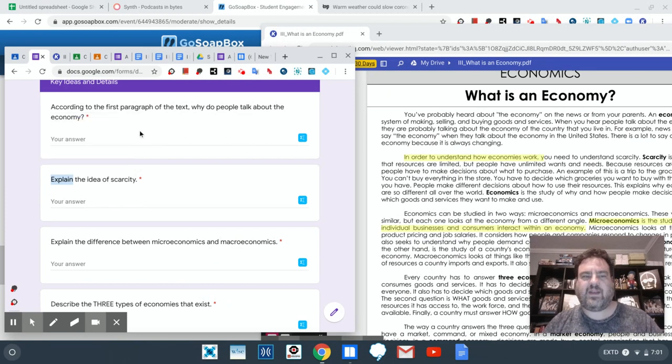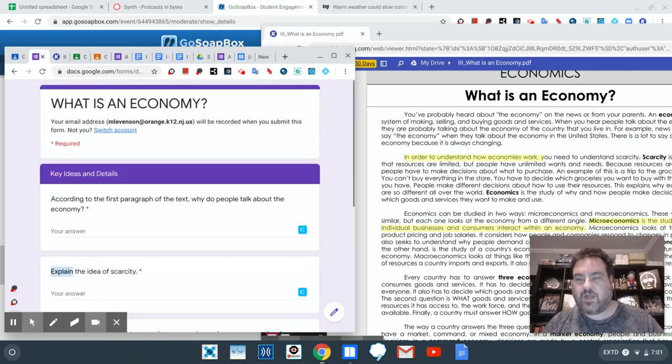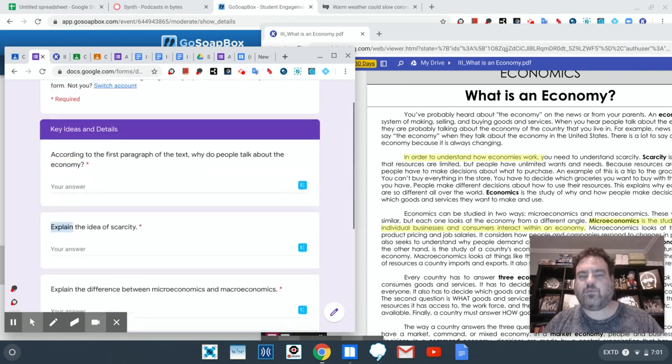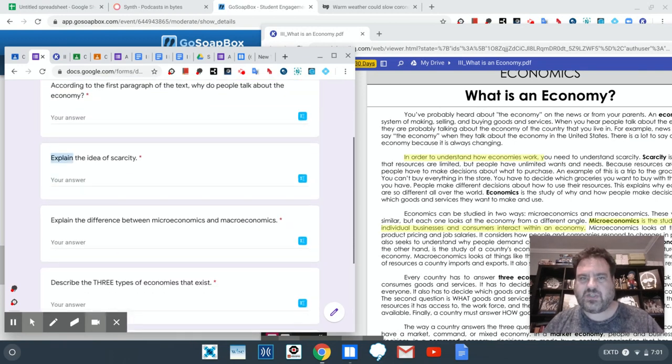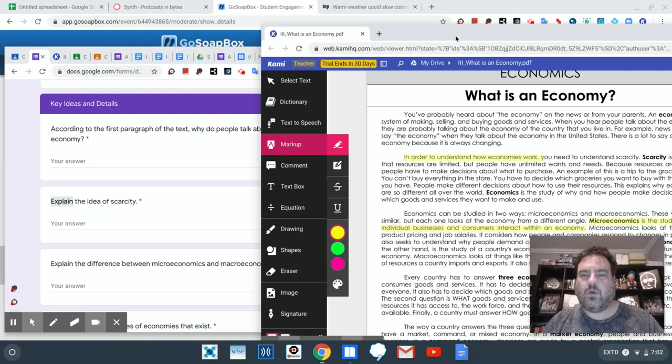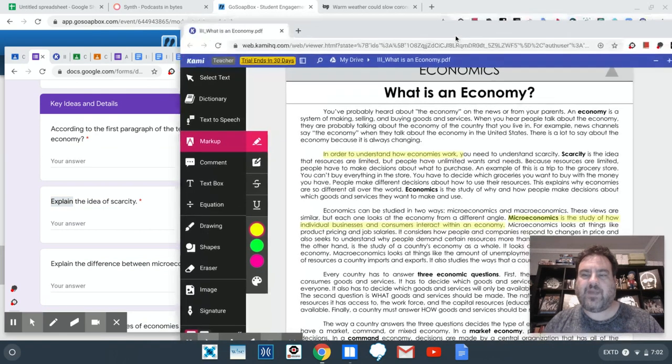Now here's the next thing that you got to do. You got to read through the questions, and I wrote this on a lot of people's work. You really have to read the questions and understand what the question is asking. So the first question, according to the first paragraph of the text, why do people talk about the economy? So that's doing two things. It's asking me to reference the first paragraph, and it's also asking me a why question, which means I need to give a reason. What is the reason people talk about the economy?